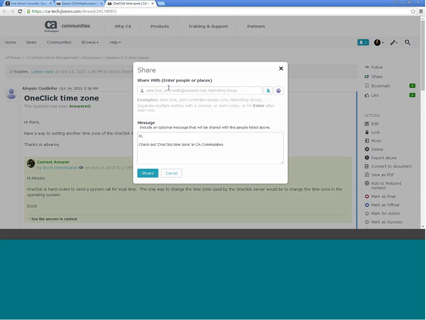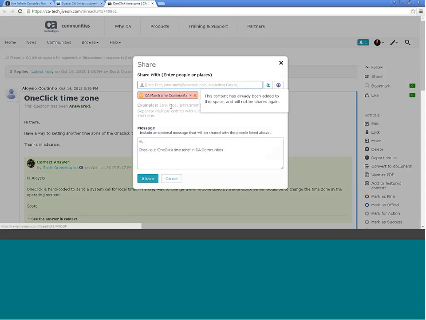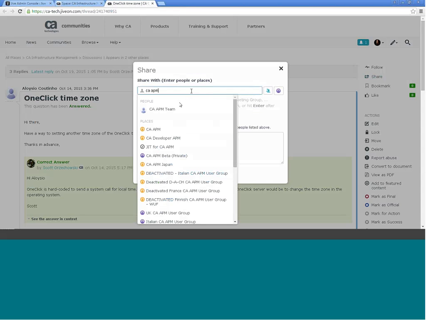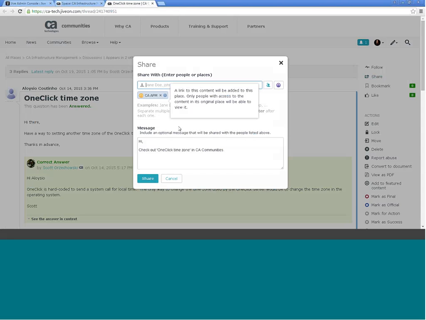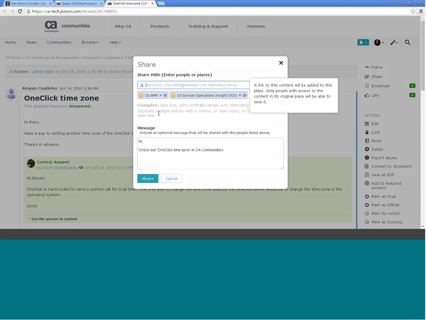Oh, and I've already added it to the space. So let's say CA Mainframe. And I've already added it to that space. I guess those are my go-to spaces. Let's try CA APM. Okay. So you can add that. You can add as many communities as you'd like. So we'll do SOI as well.